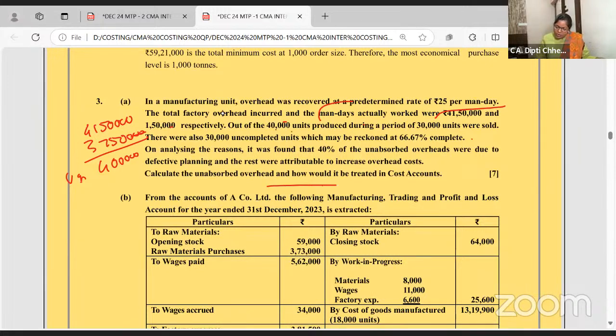Out of output, 40,000 units produced, 30,000 were sold. There were also 30,000 which were incomplete, which can be taken at 66.67 complete. So work in progress, this is closing stock. Work in progress equivalent, 2/3 complete. So 30,000 ka 2/3.